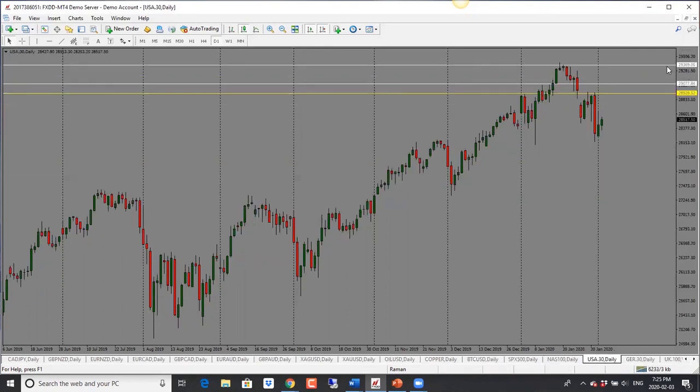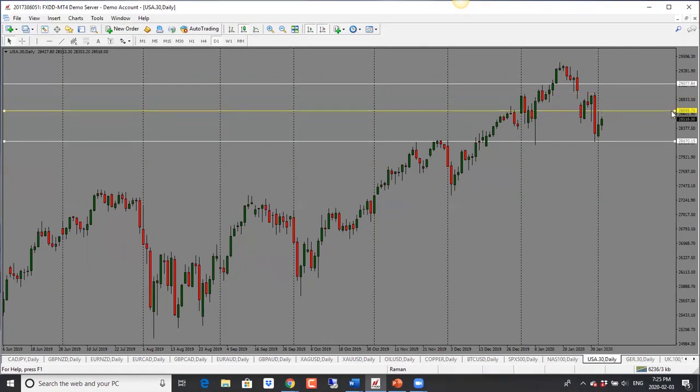And Dow Jones here, this one also pulled back. So I'm looking for 28,650. If it stays below that, I will look for a further move to the downside, because we have seen a drop, pullback, drop, pullback, drop, pullback, drop. That's the type of move we could get here. Again, it depends on this 28,650.